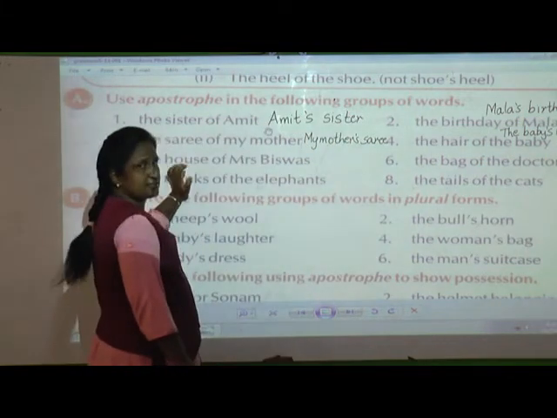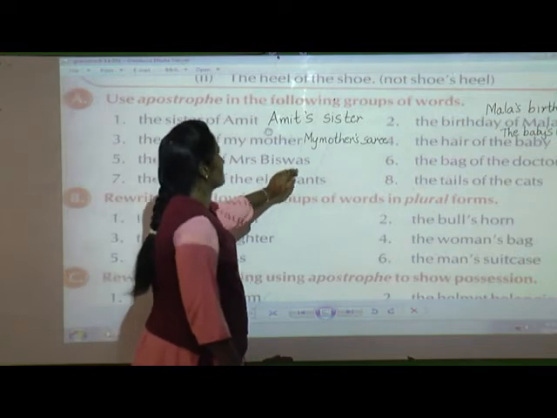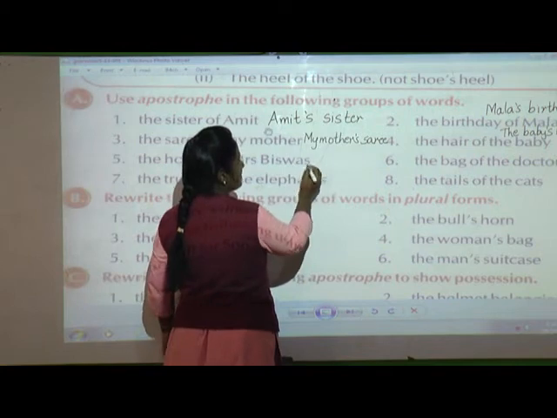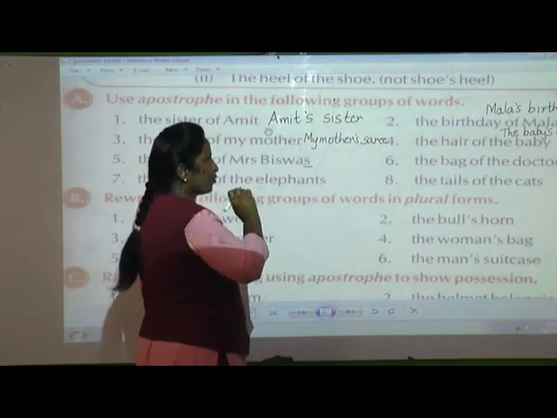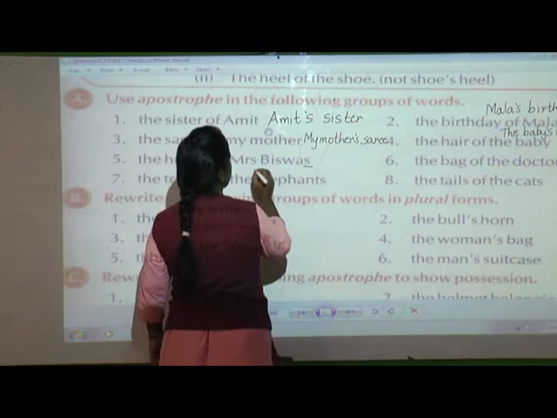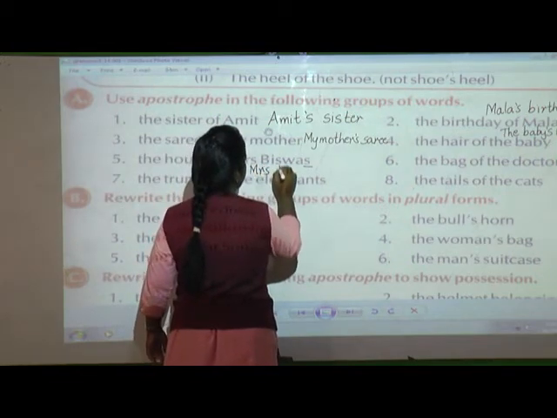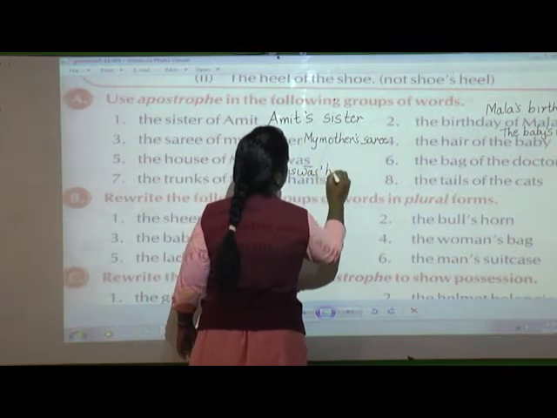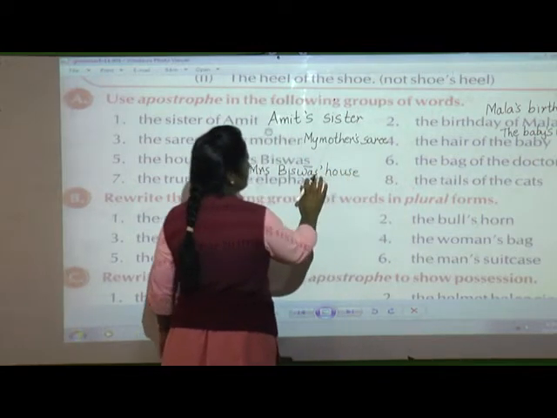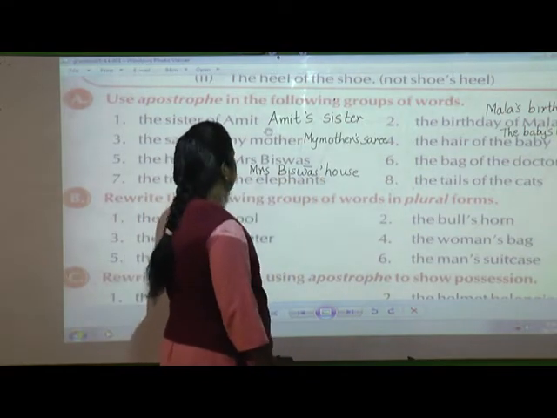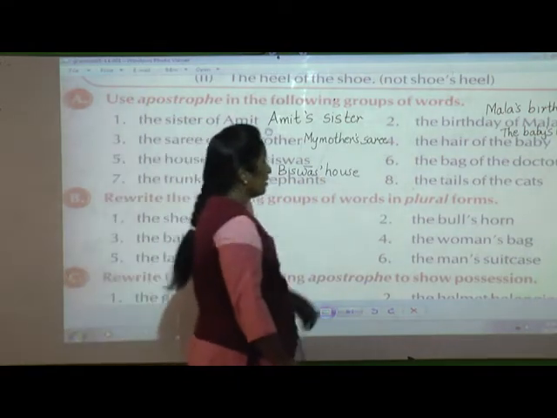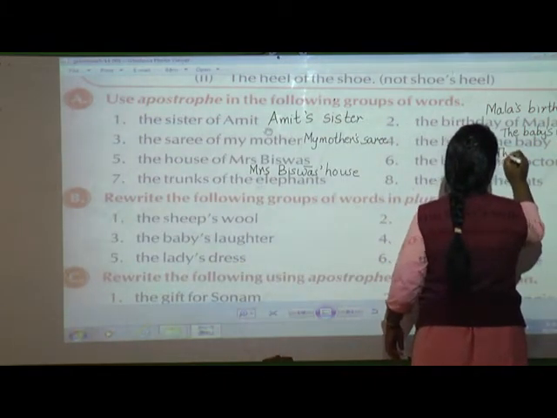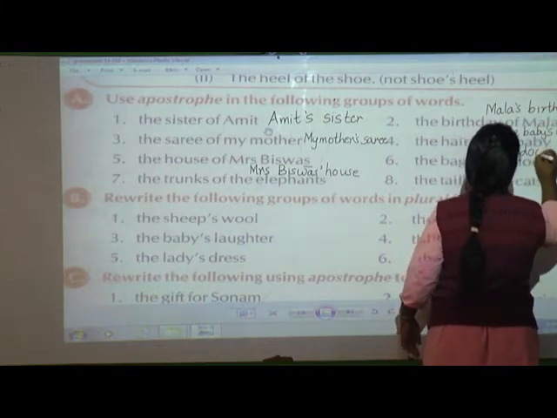These all are singular nouns. But this is the second case, the house of Mrs. Biswas. If you see, this noun is singular, but it is ending with S. So you are going to put only an apostrophe. So how will you write it? Mrs. Biswas' house, because S is already there and it is singular. If you refer to the second case, here the bag of the doctor, then how are you going to write? The doctor's bag.